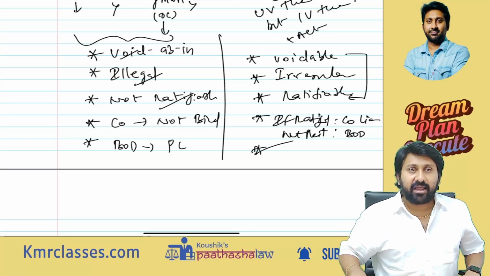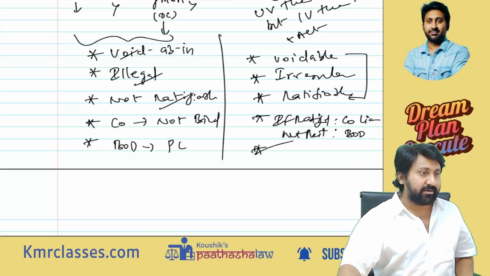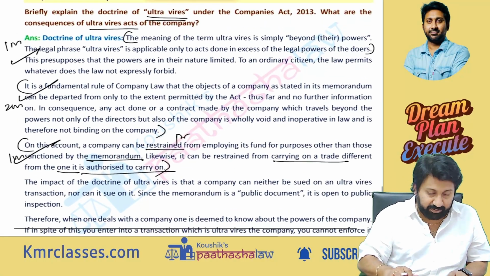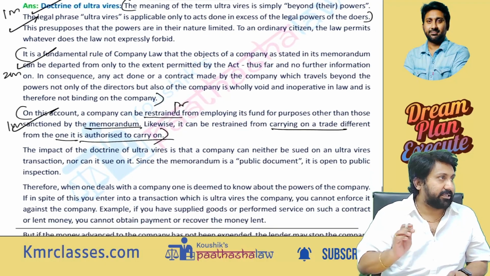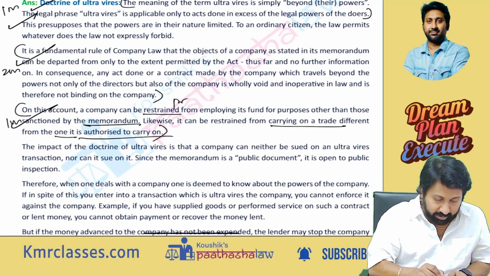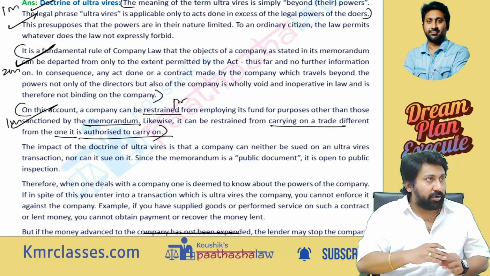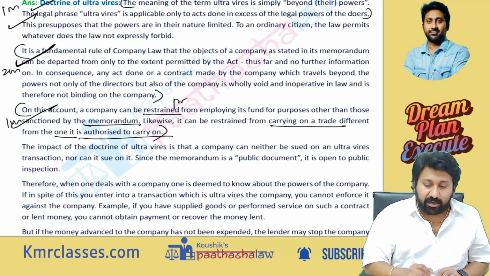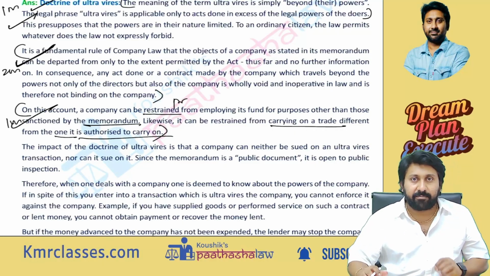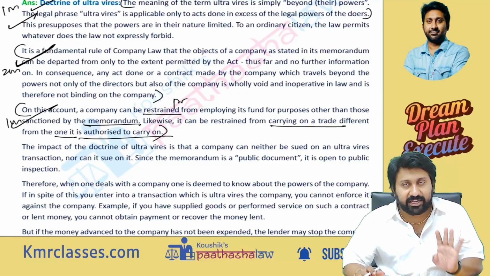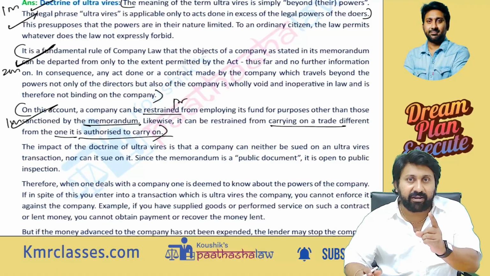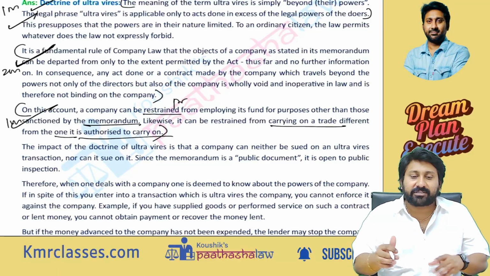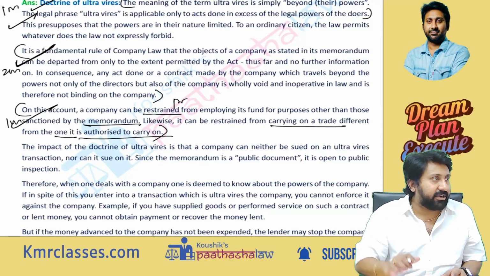This is the end of ultra vires discussion. So you have to present the answer this way. What is doctrine of ultra vires? You have to write. Next, you cannot go beyond, you cannot depart from the objects clause, because normally you have to do what is there in the objects clause. You are not permitted to depart from that. But in one case you can go beyond: when you alter the objects clause, increase the scope of your objects, and then do.